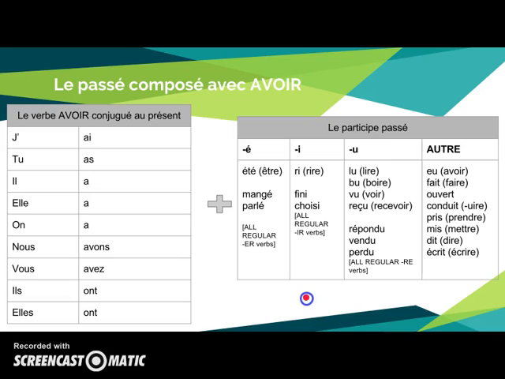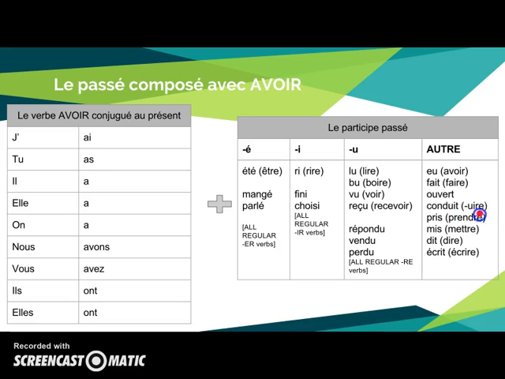There are other verbs, though, that are irregular that could also fall into those groups based on the endings. So être becomes été, rire becomes ri, lire, boire, voir, and recevoir all also have this U ending. So lu, bu, vu, reçu. And then we have some others that are a little bit different. So avoir becomes U, faire becomes fait, ouvrir becomes ouvert, couvrir becomes couvert, etc.